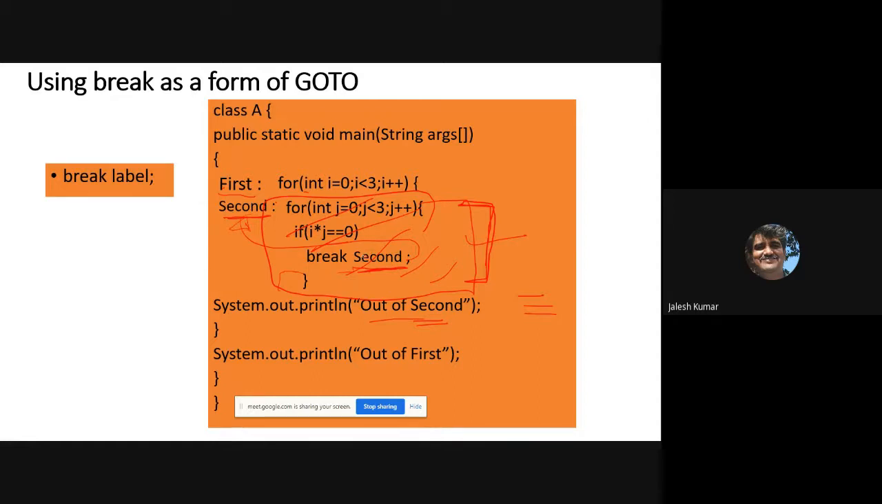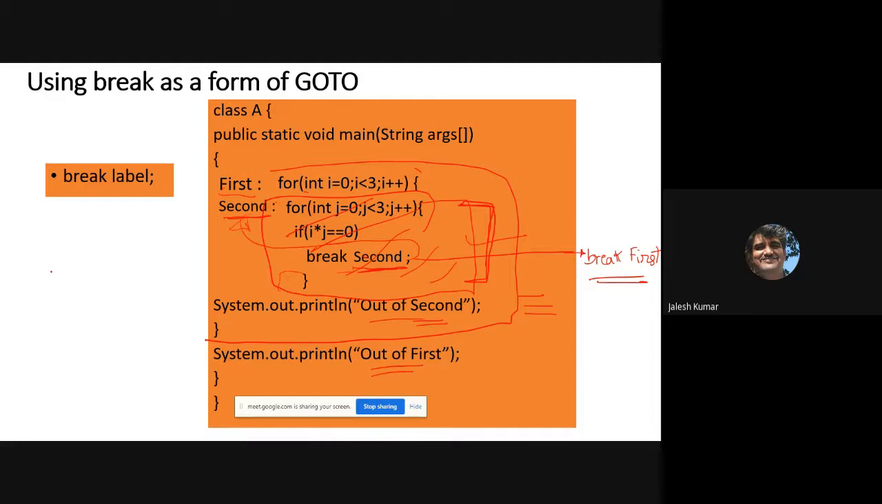Instead of second, if I write break first, I'll just delete this and write break first, then what happens? The entire enclosed block will be skipped and you'll get this particular output.